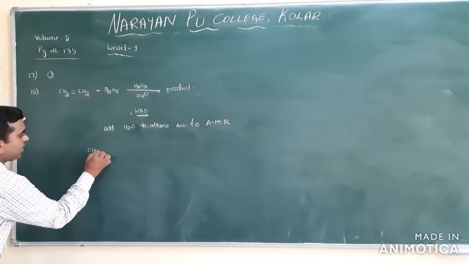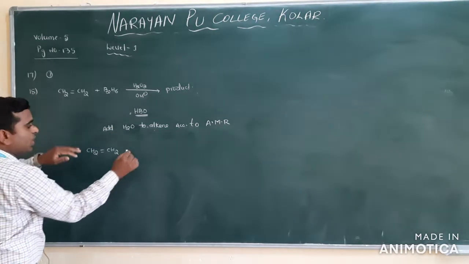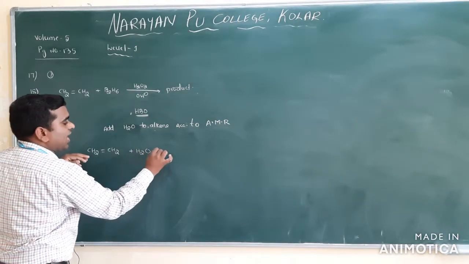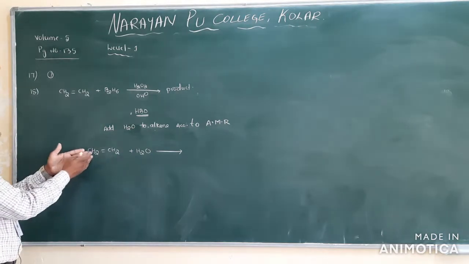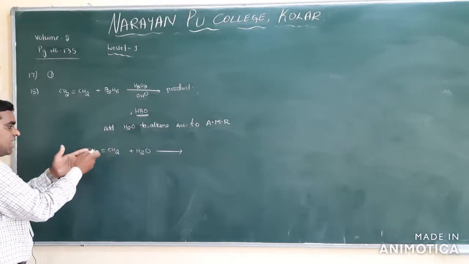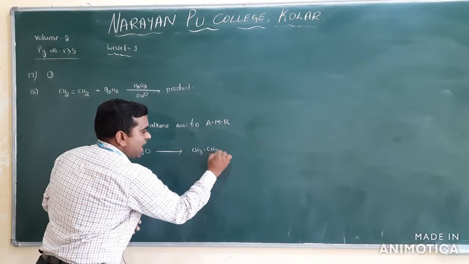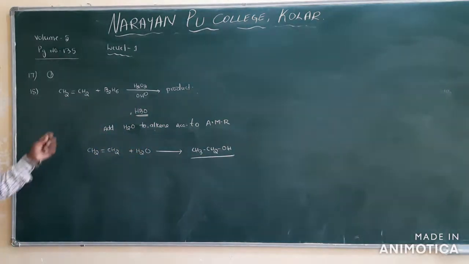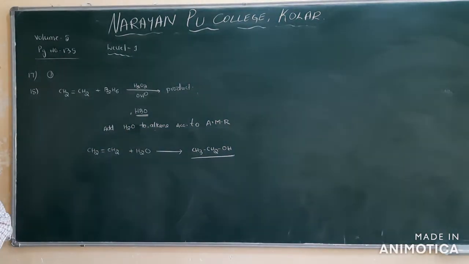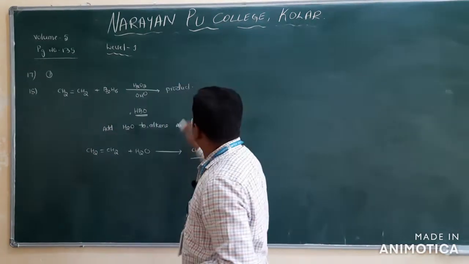What is the compound here? CH2 double bond CH2. What is the final product in this one? We have to add the water, but here it is symmetrical. So at one carbon you add the H and at the other carbon you add the OH, and the double bond is converted into a single bond. Then what will you get? CH3 CH2OH. This is the product. What is the product here? Ethyl alcohol. So option 2 is the correct one. Clear? So this is question number 18.